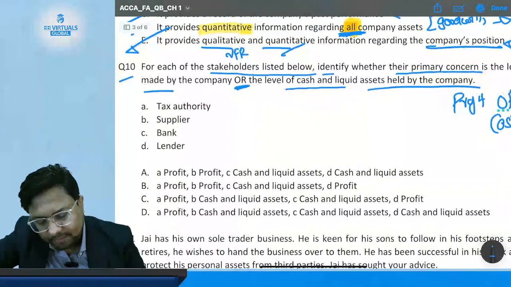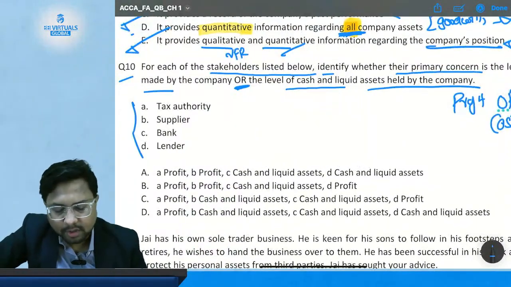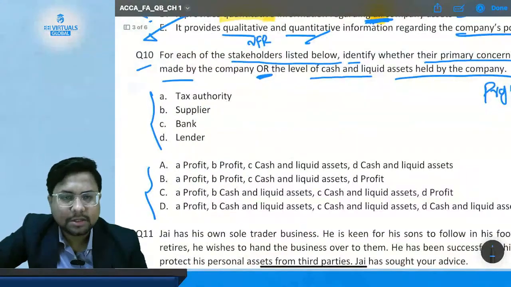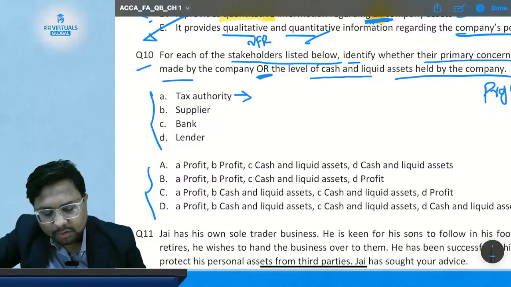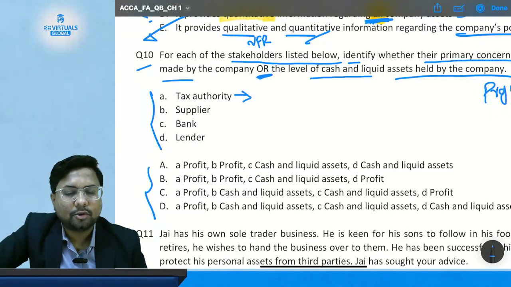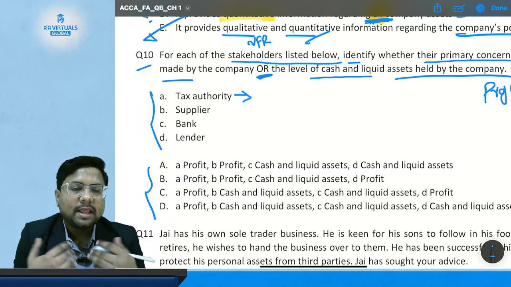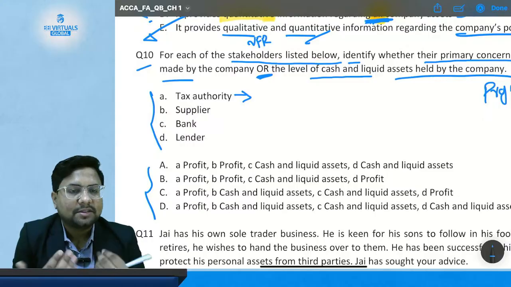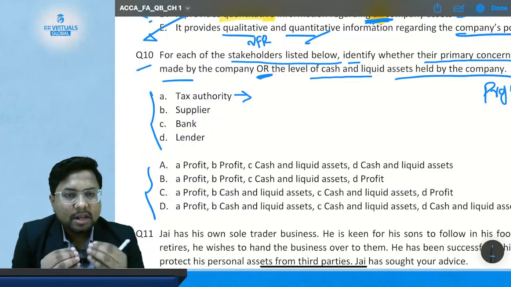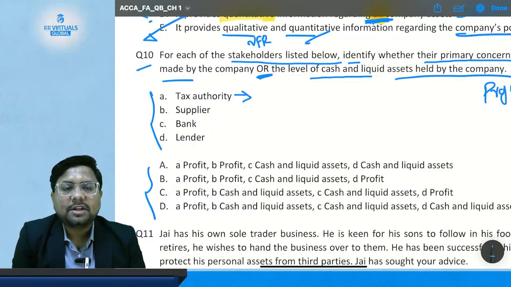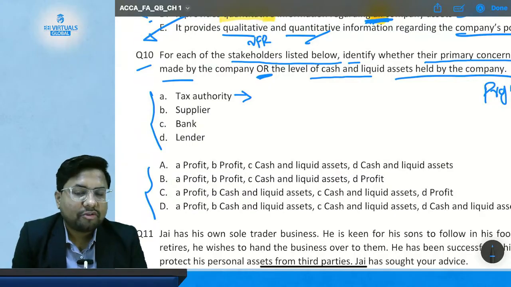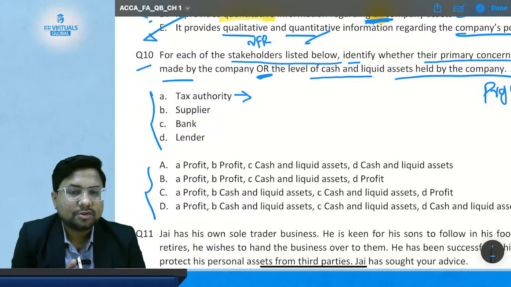First, you have these stakeholders and you have these options. Now comes the first stakeholder, that is tax authorities. Who are tax authorities? Suppose the income tax department, or the VAT department. What do they want from you? They want the tax. And on what is the tax charged? The tax is calculated and charged on the profit.